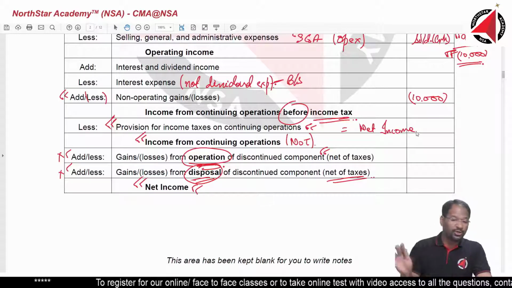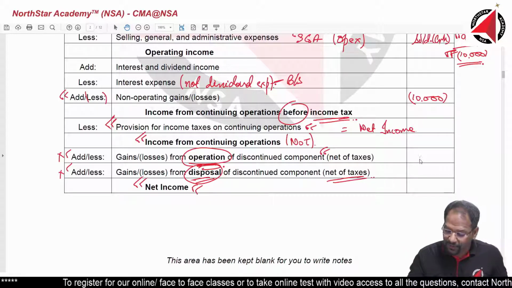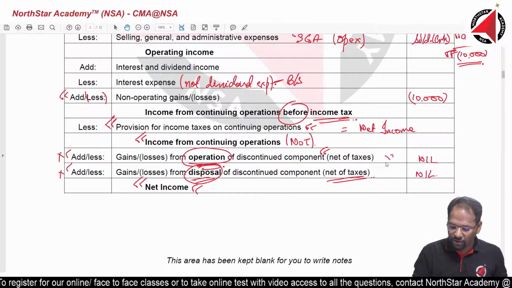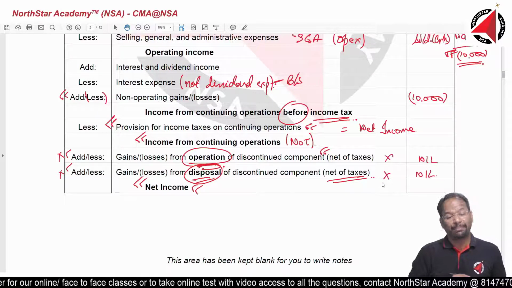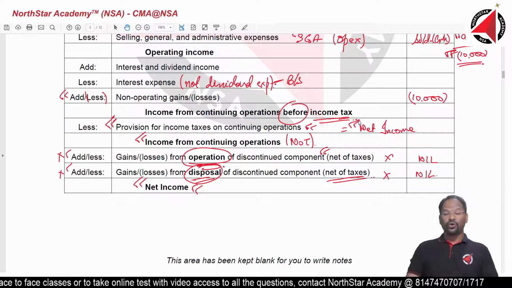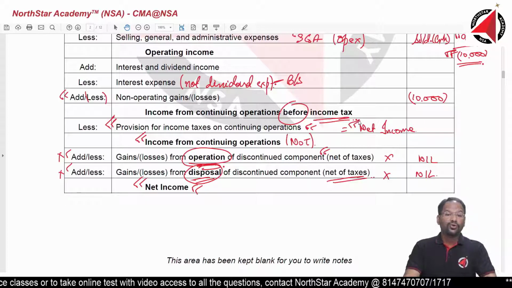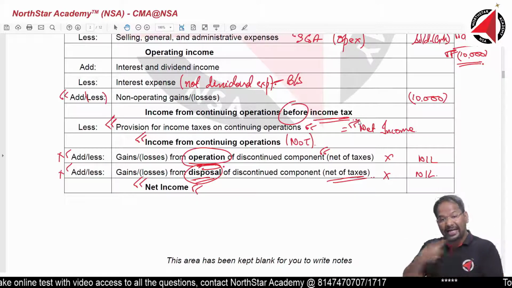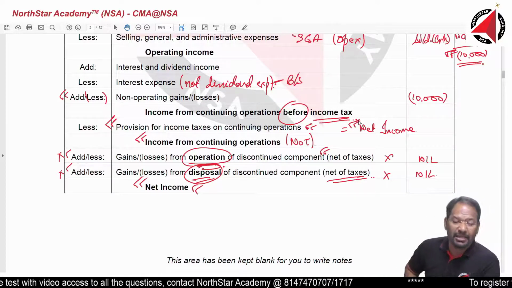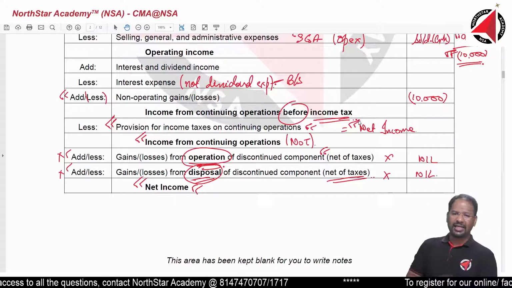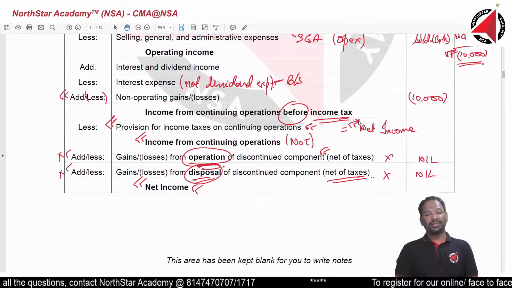I will not show in case I have a nil amount here. In case I have nil amount, then I will not show these two lines separately, and this line directly will be called net income. So in a balance sheet where you don't see the word income from continuing operation and directly you see a word net income, it means they did not sell any operation during the year, any business, smaller units of the business during the year.